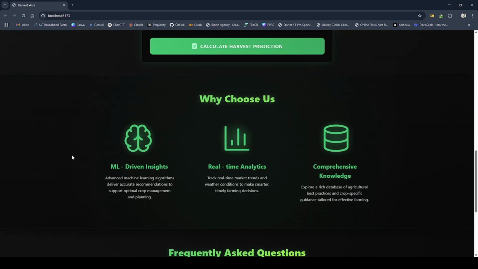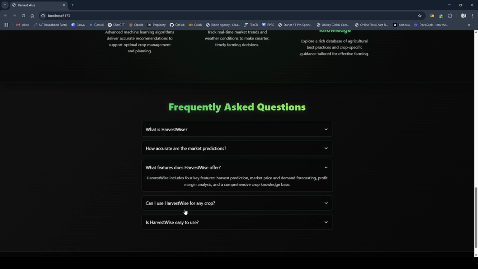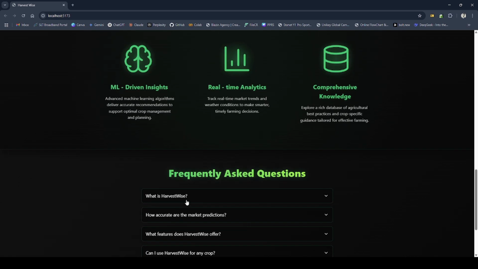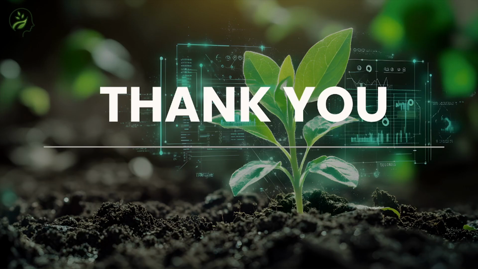Here you can see we included some frequently asked questions and our features here. So finally, with a powerful blend of machine learning, real-time analytics, and farmer-first design, this system has the potential to transform agriculture in Sri Lanka, ensuring smarter decisions, higher yields, and a more sustainable future for all. Thank you so much.